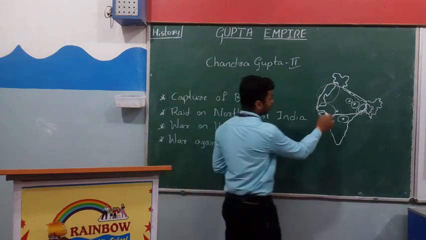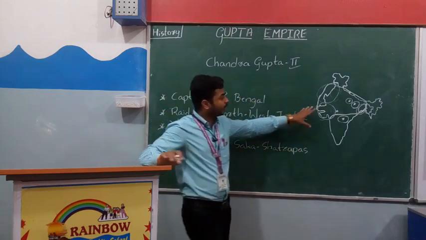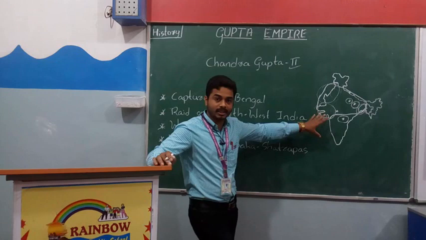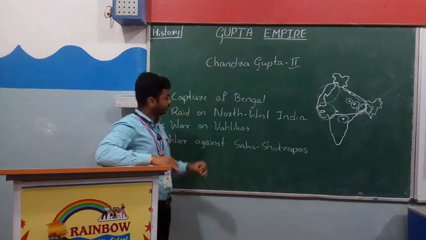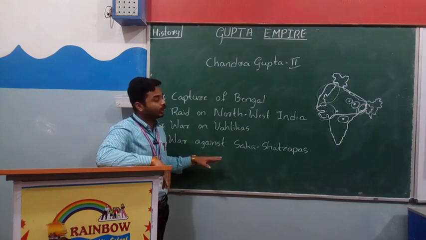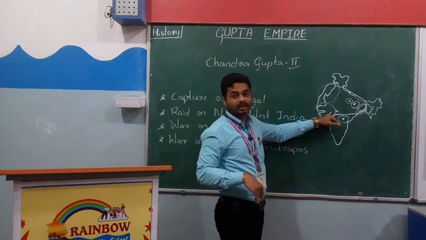Gujarat, Kathiawad and Saurashtra had been ruled by Shakas, the strongest people. But Chandragupta II demolished the kingdom of Shakas.